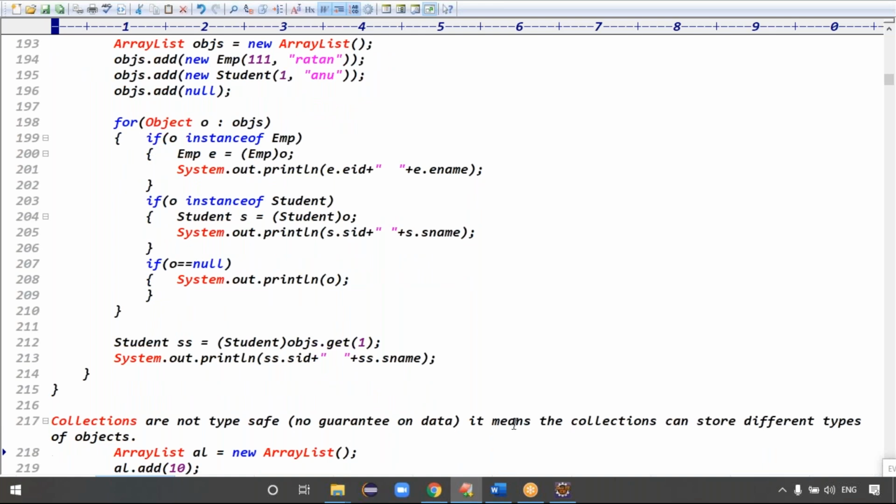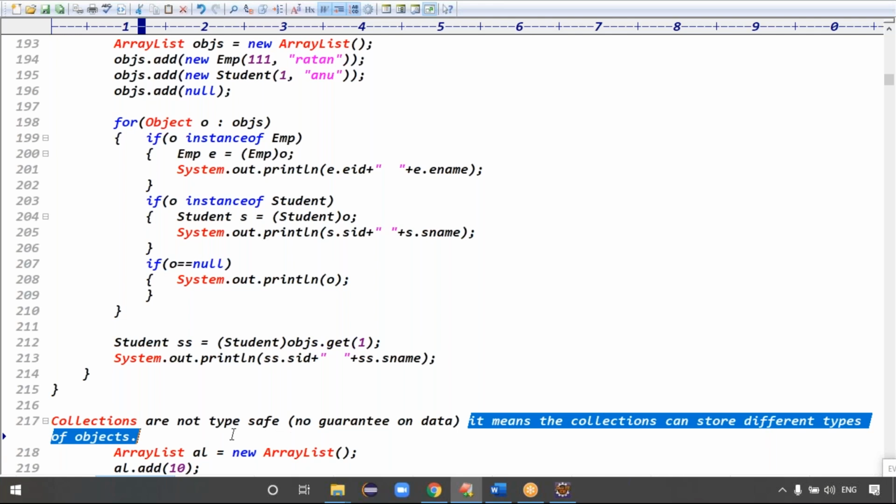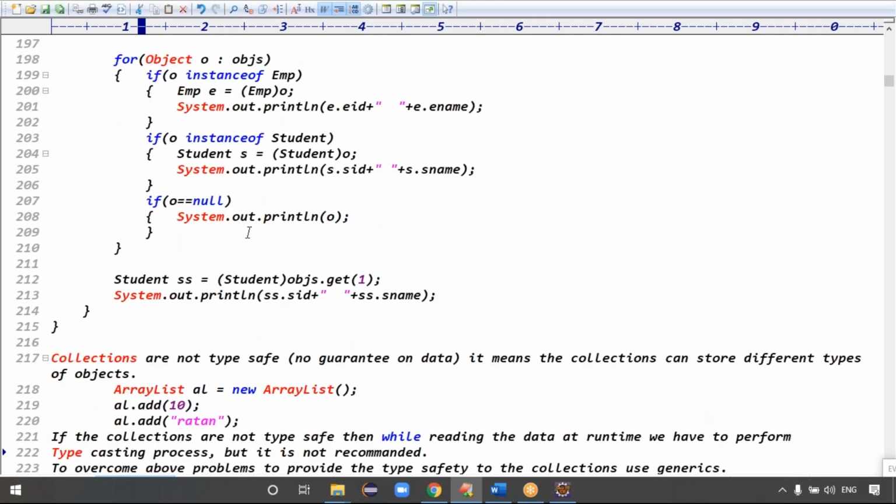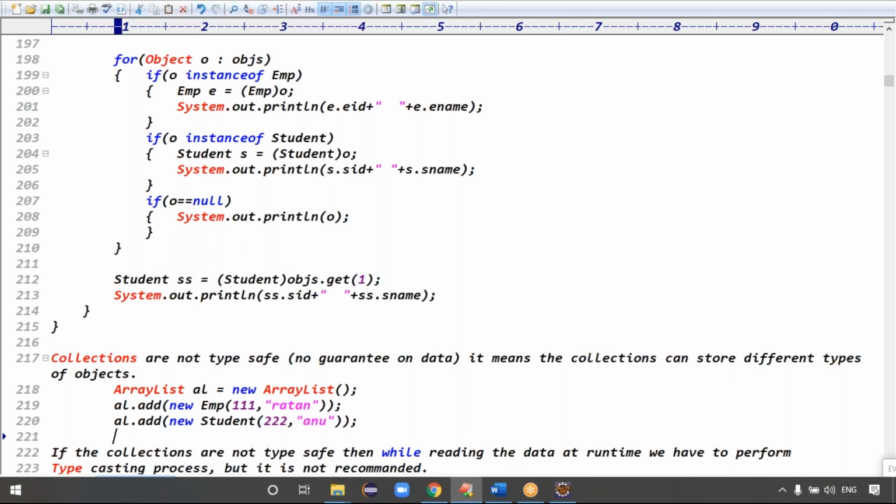Collections are not type safe. There is no guarantee on data. It means the collection can store different types of objects, right? Different types of objects. For example, I'm passing a new employee with ID 111 and employee name Ratan, and a second object, a new student object, with student ID 222 and name Anu, right? That's it, guys. So if the collections are not type safe, you get the issue, right?